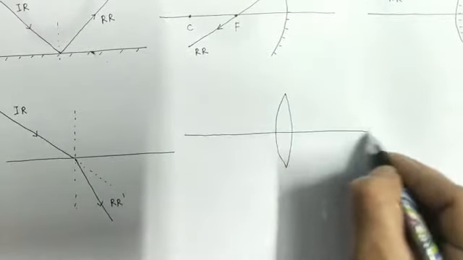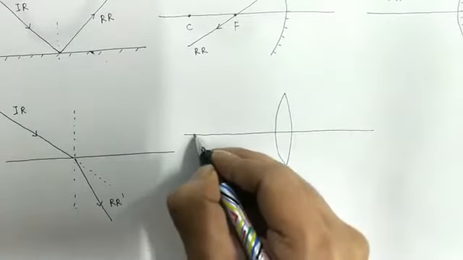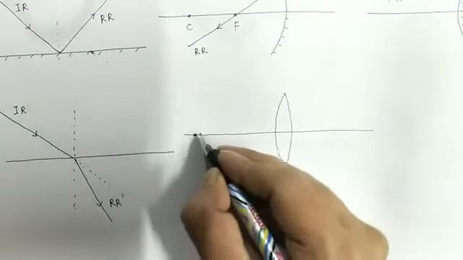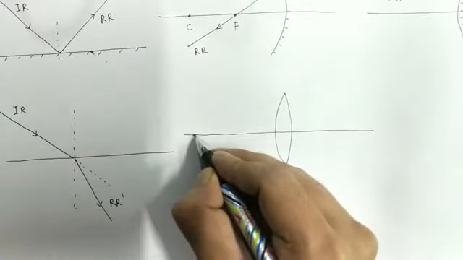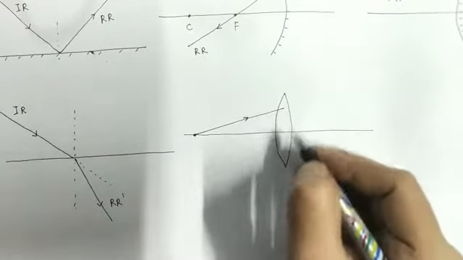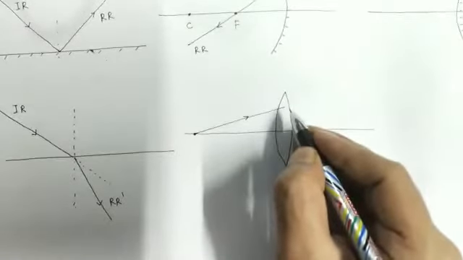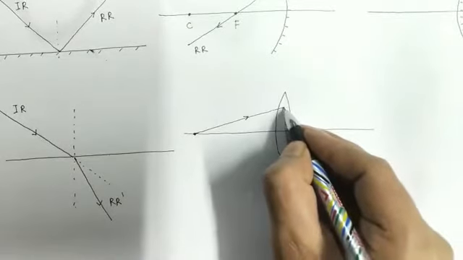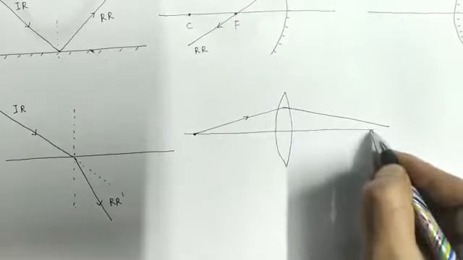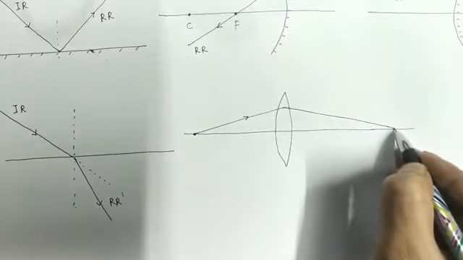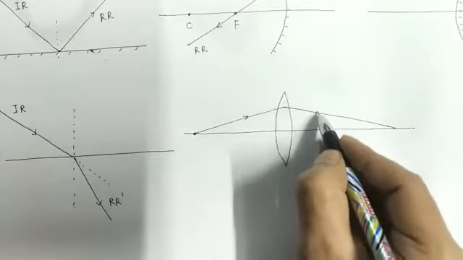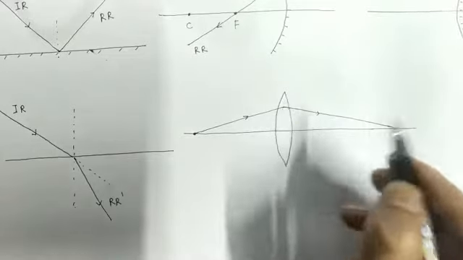This is the principal axis, and let us suppose an object is here, and if a ray of light strikes the lens, it will refract. Suppose after the optical event, that is after refraction, it bends in this direction.